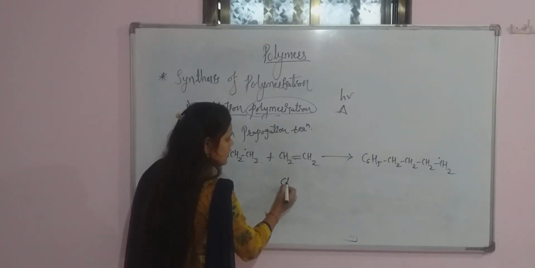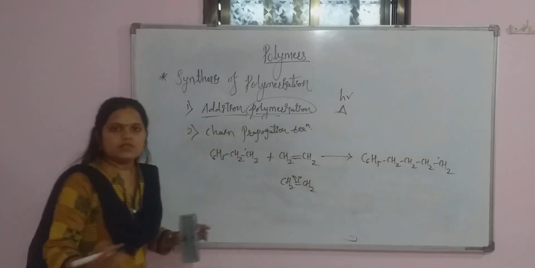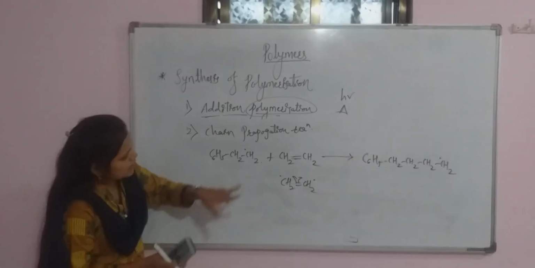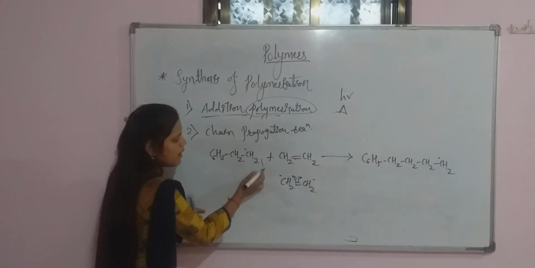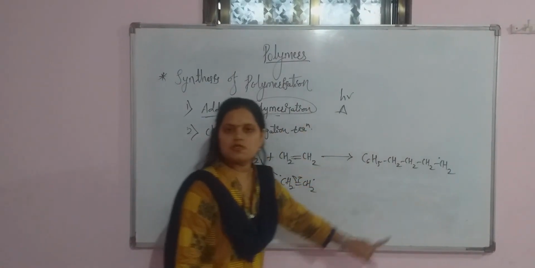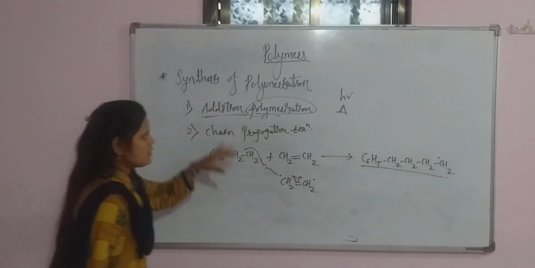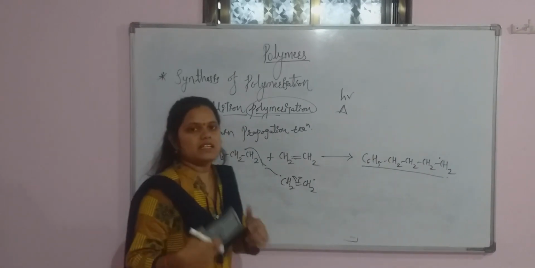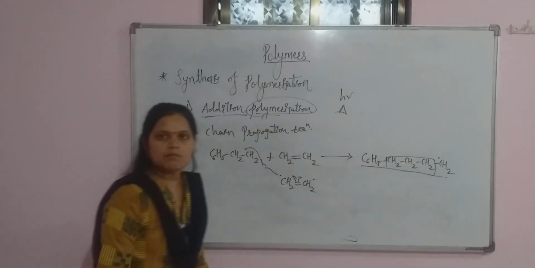If I break this CH2 double bond CH2 using homolytic cleavage, there is a formation of CH2 dot CH2 dot. Now this carbon also requires one electron, and this carbon also requires an electron. So they combine together and there is a formation of a bond between this CH2 and CH2. So I am getting this product in the second step, the chain propagation reaction, and there is a formation of a repeating unit structure. Why repeating? This CH2 will be repeated again and again.